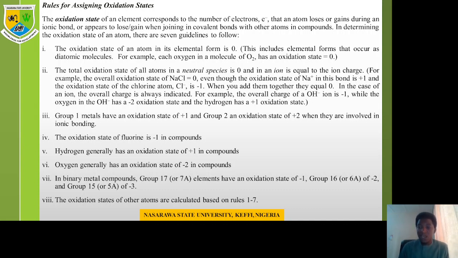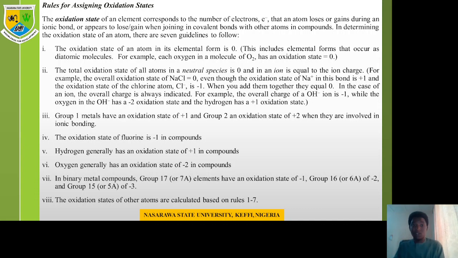In binary metal compounds, group 17 or 7A elements have an oxidation number of -1. Group 16 or 6A have an oxidation number of -2. Group 15 or 5A have an oxidation number of -3. While the seventh rule is that the oxidation state of other atoms is calculated based on the electrons in the outer shell, from 1 to 7.